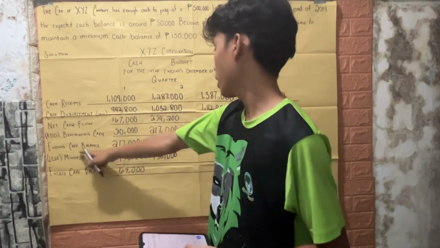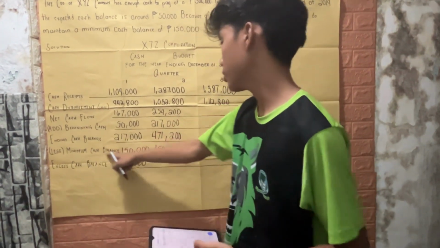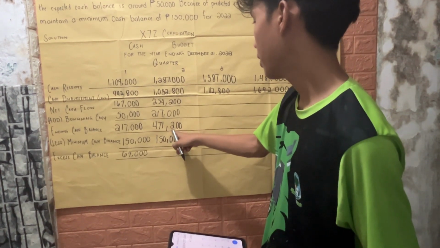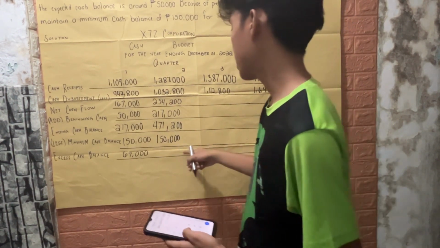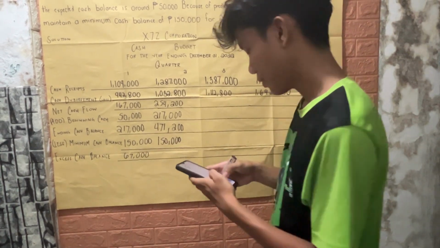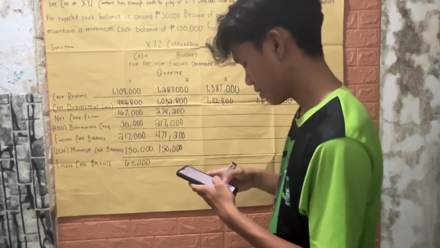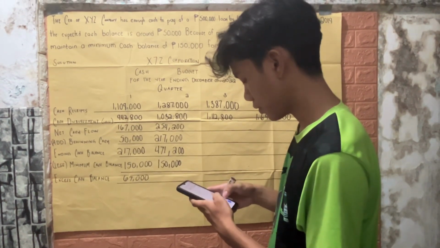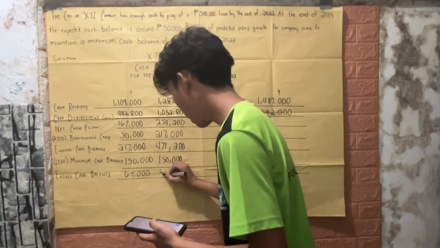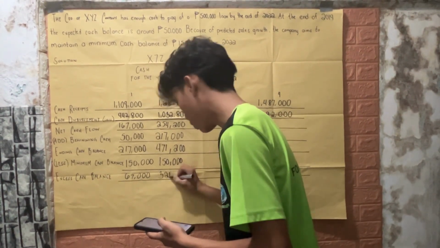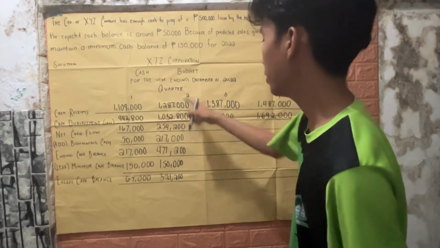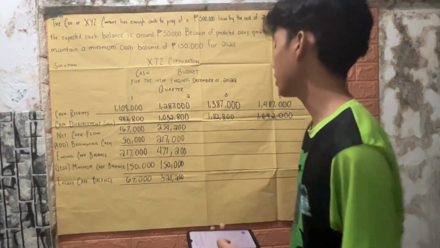So ending cash balance minus minimum cash balance, 471,200 minus 150,000 equals 321,200. So the excess cash balance for quarter 2 is 321,200.